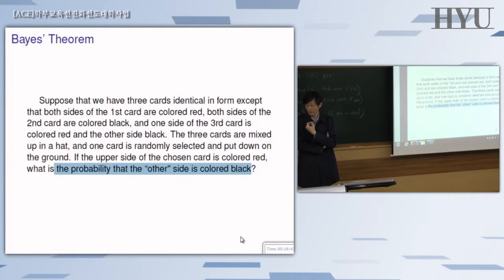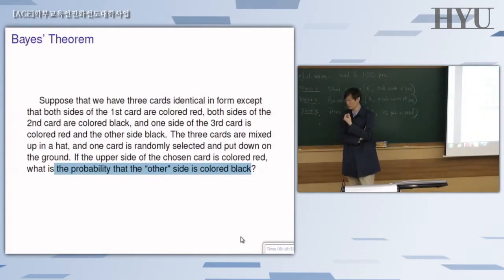So it's a conditional probability. You randomly pick one card out of the 3, see only one side, and that side is red. And you want the probability that the other side is black. So it's clearly a conditional probability, and once you know that, you immediately know that's the right place to bring in the Bayes theorem.